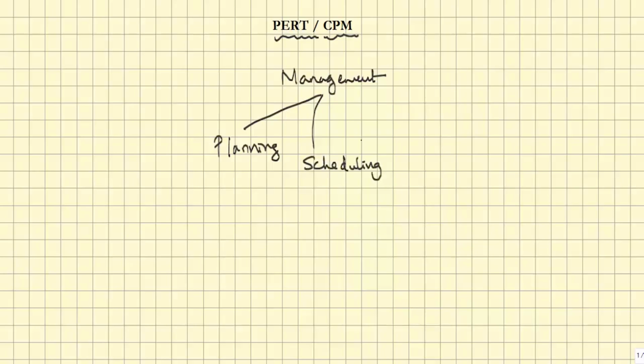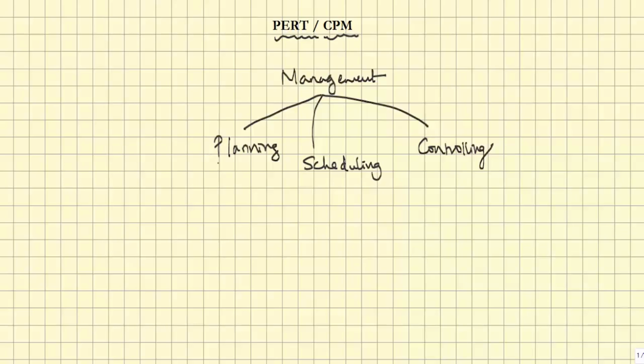So before getting into the technical aspects of PERT CPM, let's see what are the basics that revolve around this PERT CPM. If you take the main functions of any management, the main functions would revolve around what is known as planning, then the scheduling, and controlling. So planning, scheduling and controlling are the three important functions of management.